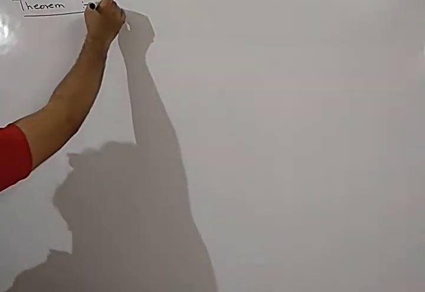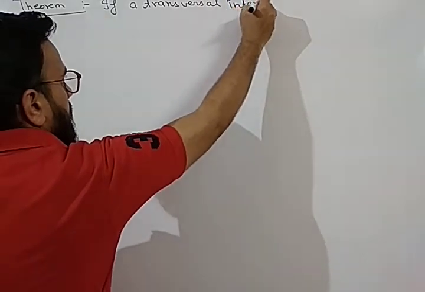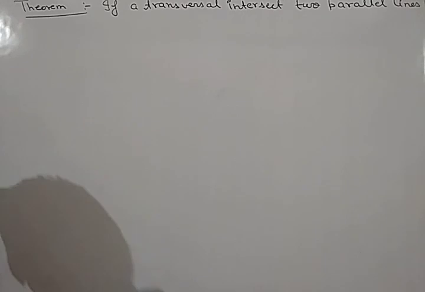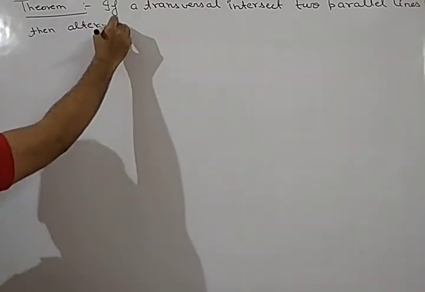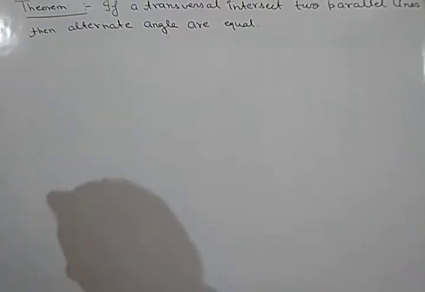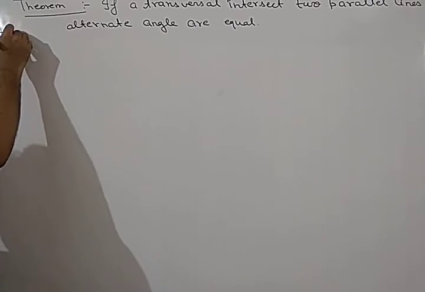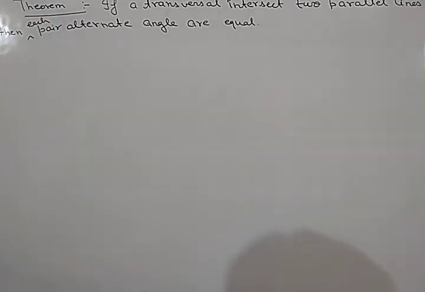The theorem is, if a transversal intersects two parallel lines, then alternate angles are equal, or you can say then each pair of alternate angles are equal.